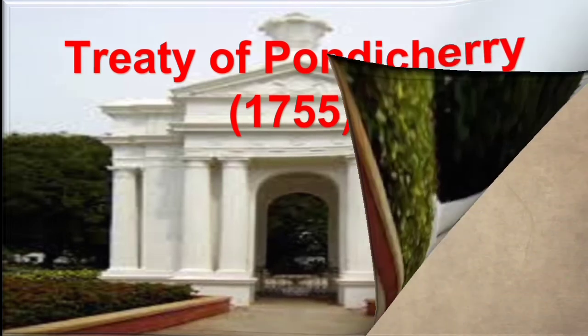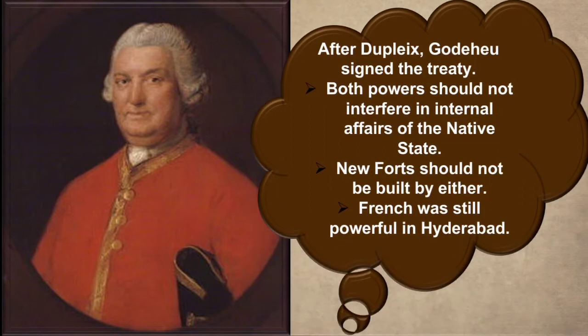As we have seen, Dupleix was recalled to Paris. Godeheu became the Governor General after Dupleix, and he signed the Treaty of Pondicherry. The conditions in the treaty were that both powers, the French as well as the British, should not interfere in the internal and political affairs of the native states.